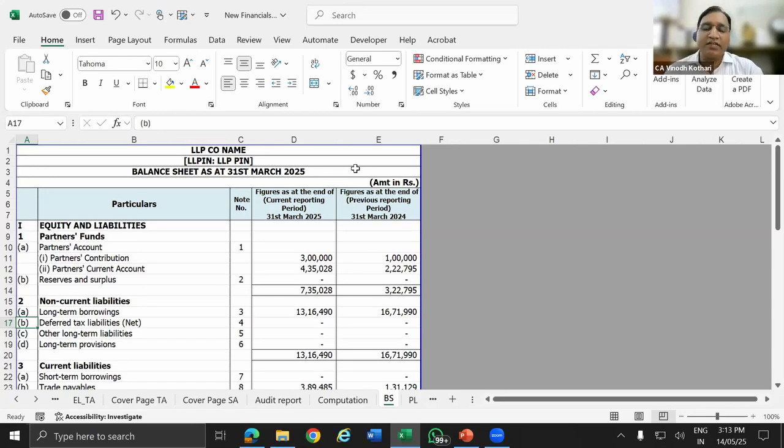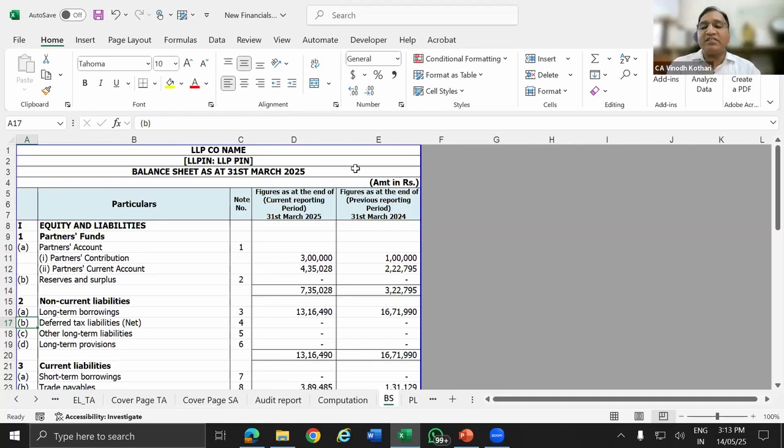Now coming to the new financial statement format. If you see the new financial statement, we have a guidance note issued by the Institute of Chartered Accountants of India. Based on that guidance note, we have prepared this financial statement. Even for corporates, Schedule 3, Schedule 6, we prepared. The problem with this is that these financial statements are very detailed.